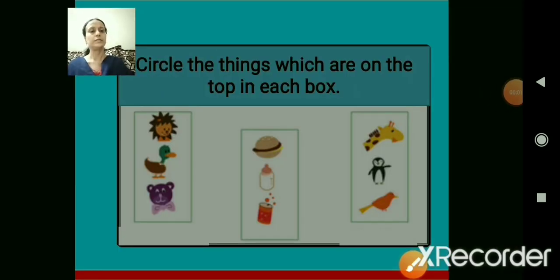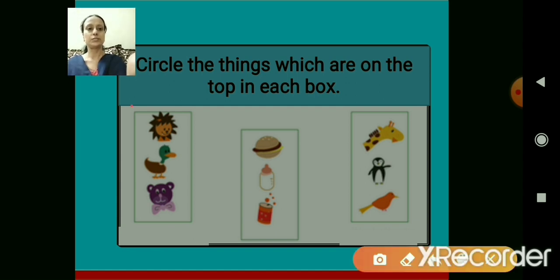Now children, look at these pictures. You have to circle the things which are on the top in each box. This is the first box. In this picture, what can you see on top? It's a lion. Yes, living in the jungle.